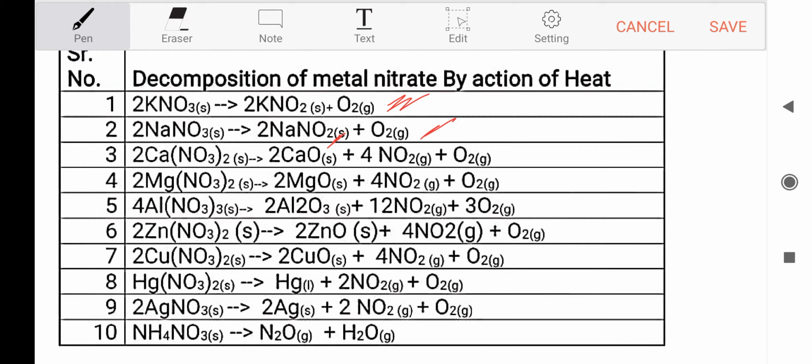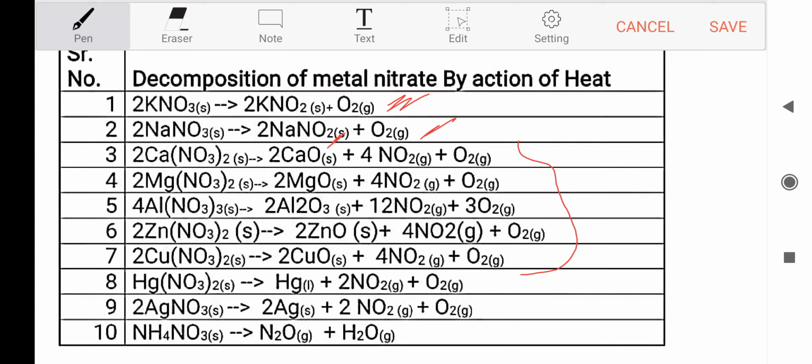Now take the example of calcium nitrate. This is part of the second group, right? Calcium nitrate to copper nitrate, second group. These nitrates decompose and give metal oxide, nitrogen dioxide gas and oxygen gas. So calcium nitrate decomposes and gives calcium oxide along with nitrogen dioxide gas and oxygen gas.